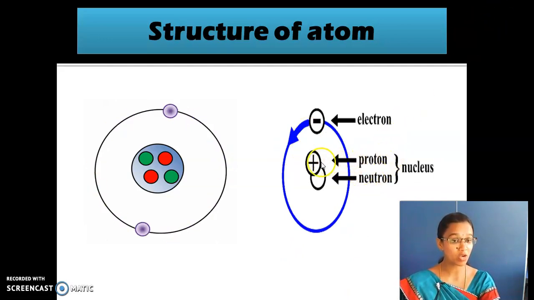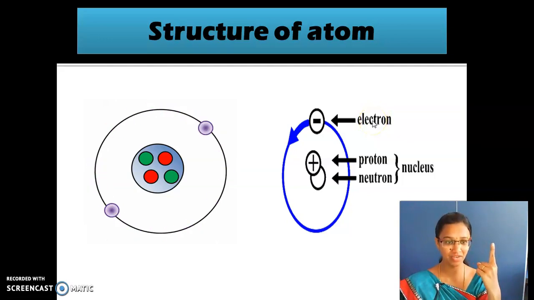The protons are positively charged particles. Neutrons are neutrally charged. They don't have any charges. And then electrons are negatively charged particles. So protons are positively charged, electrons are negatively charged, and neutrons do not have any charges. Up to this you are clear?